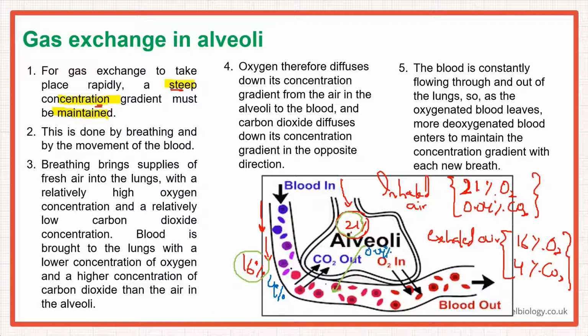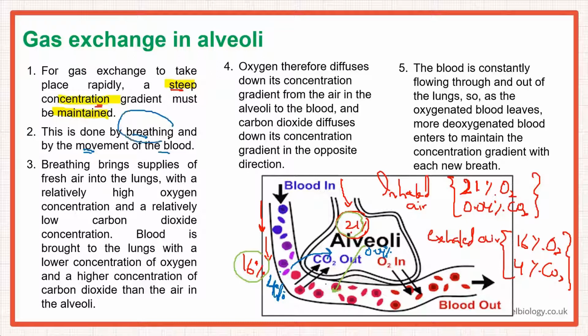Now carbon dioxide will move into the alveoli from the capillary. Okay? Because it's 4% here in this deoxygenated blood, right? And 0.04% in the inhaled air. So because of this concentration gradient, there will be rapid exchange of gases. And this is done by breathing and the movement of the blood both.